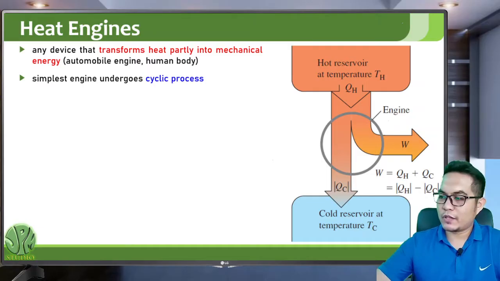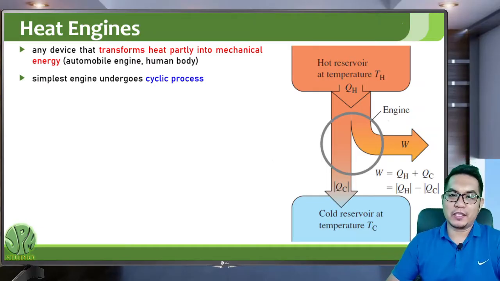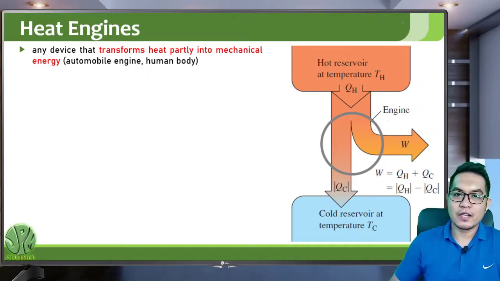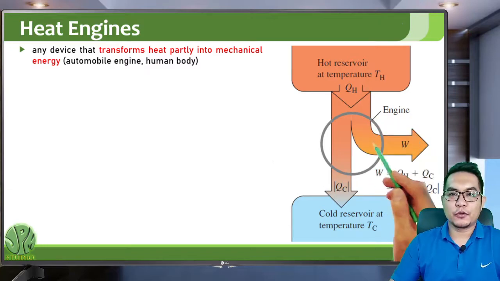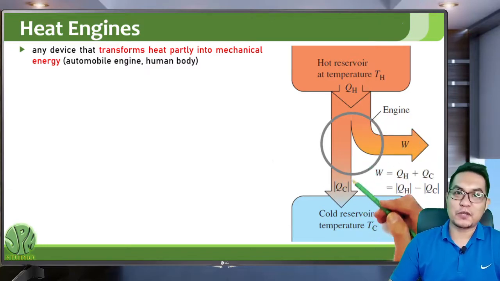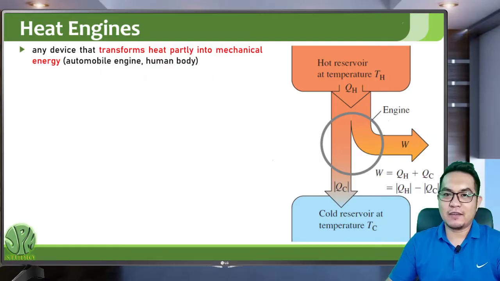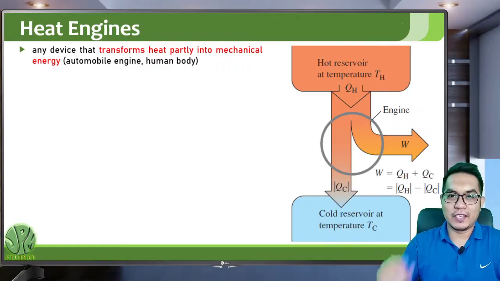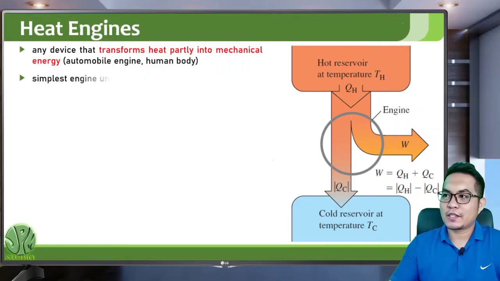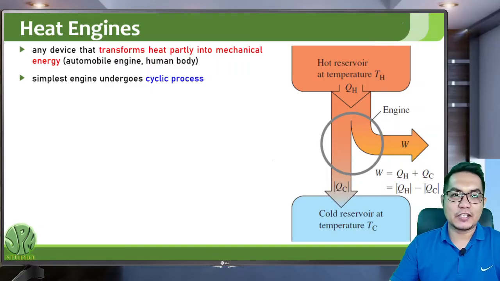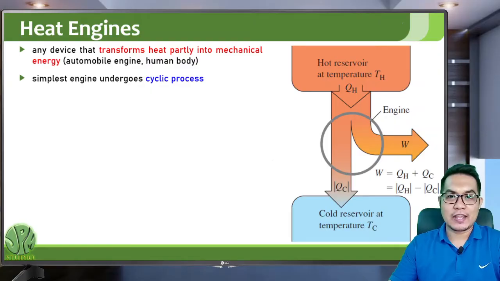If you think of the human body, for instance, you absorb food, you do work, and then you release waste. That is the flow of heat in the human body. The simplest heat engine undergoes cyclic processes, meaning the change in internal energy is zero. That means the total work done is equal to the total heat absorbed or released by the system.